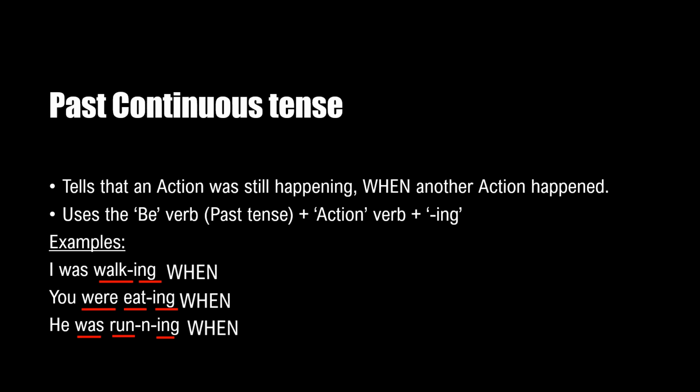But we also say that when we are writing something in the past continuous tense, that action is still happening when another action happened. So if I just say I was walking, it does not complete the sentence. So to complete the sentence, we have to say which action happened when I was walking. So I use I was walking when I met you. So now the sentence is complete.